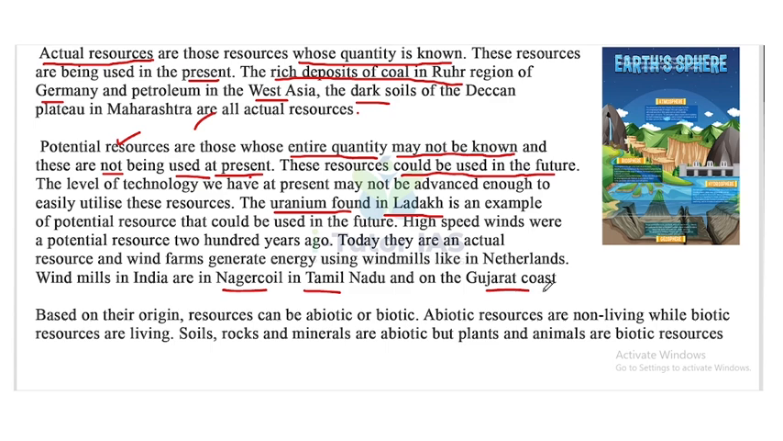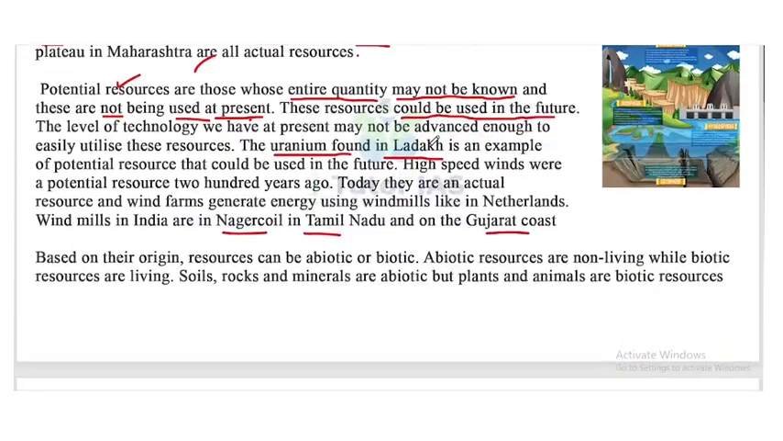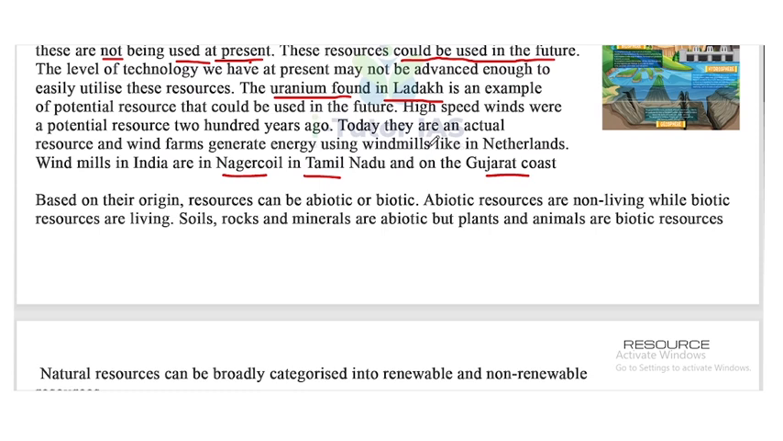Now this is how we classify resources, depending on the level of development and use. The second classification is based on the origin. Based on the origin, resources can be abiotic or biotic. Abiotic resources are non-living while biotic resources are living.